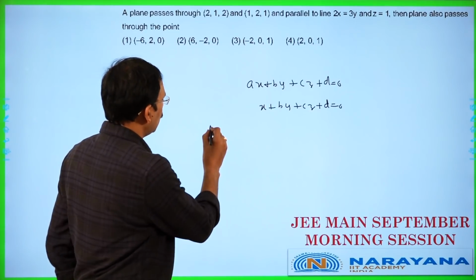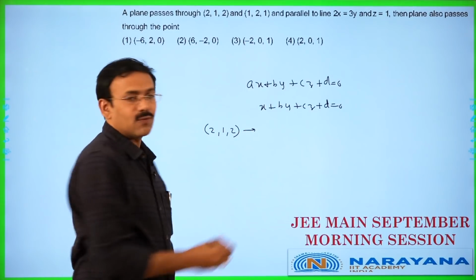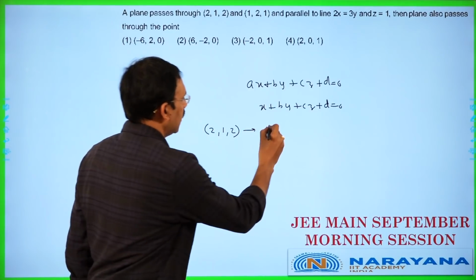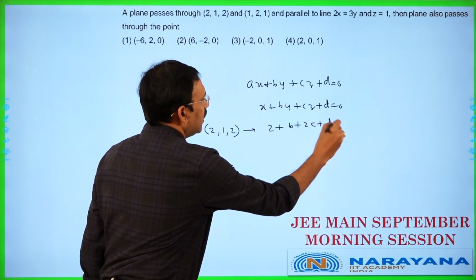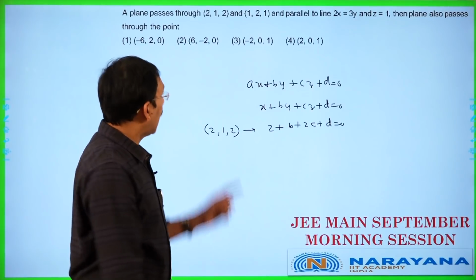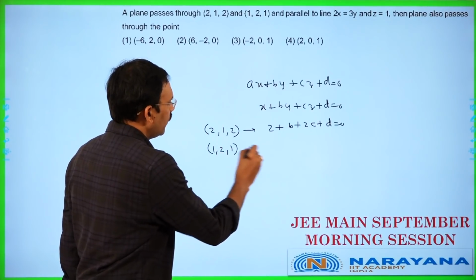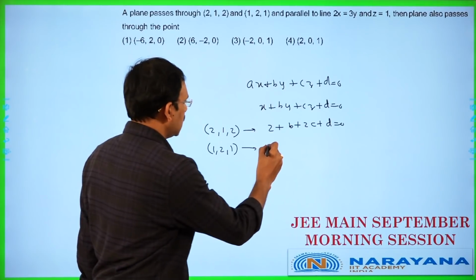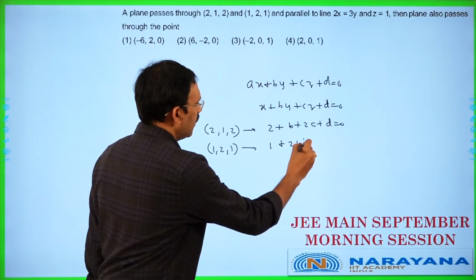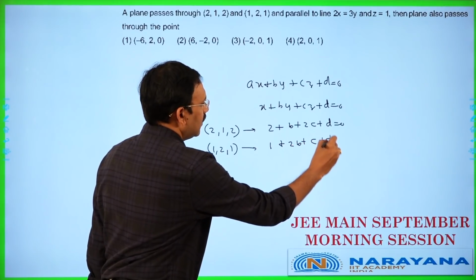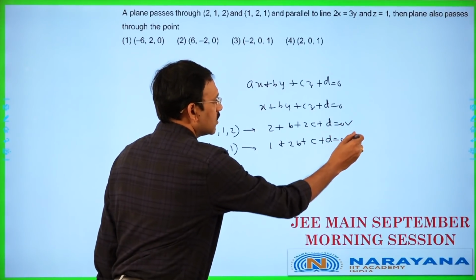Since it passes through (2, 1, 2), you will get one linear equation in b, c, d like 2 plus b plus 2c plus d is equal to 0. And it also passes through (1, 2, 1), so you will get another equation: 1 plus 2b plus c plus d is equal to 0. So, three variables, you got two equations.